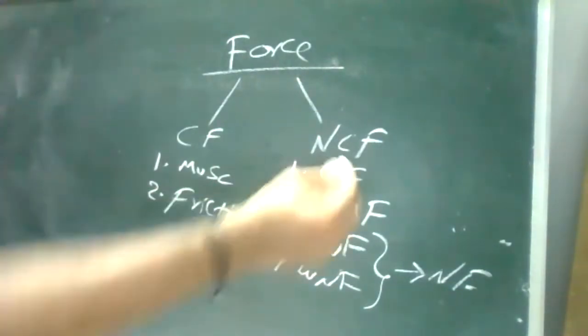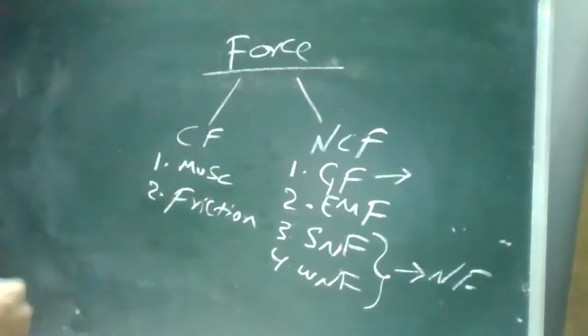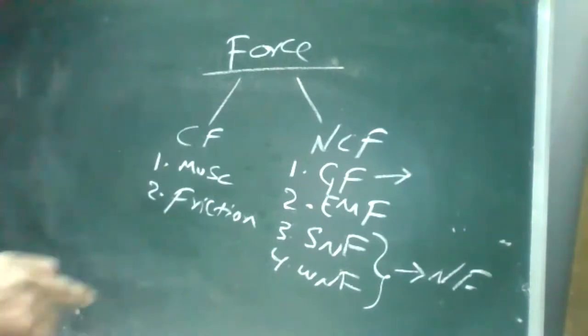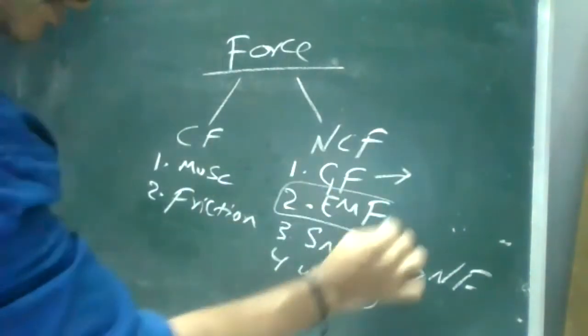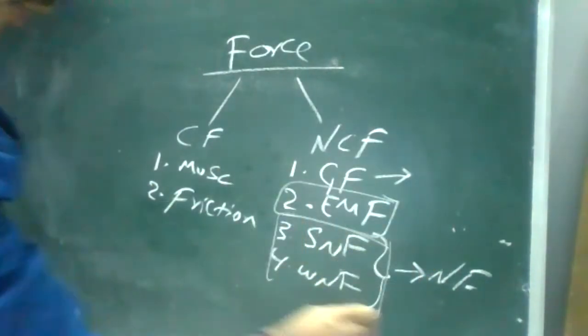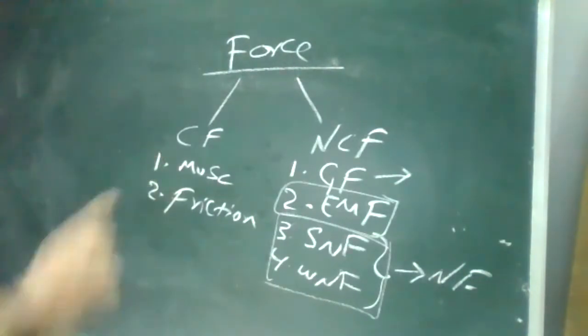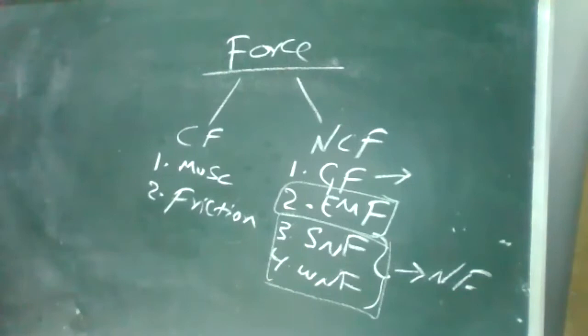This gravitation force we will discuss in our chapter. For example, there is a chapter called gravitation. It will be in your class 11, volume 1, around the 8th chapter. Electromagnetic force you will discuss in your class 12th topics. The same with strong nuclear force and weak nuclear force, in class 12th. But contact forces we'll discuss in your topic called laws of motion. After vectors, you are going to discuss the laws of motion in your schools.